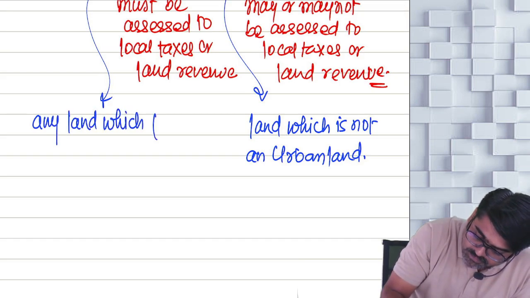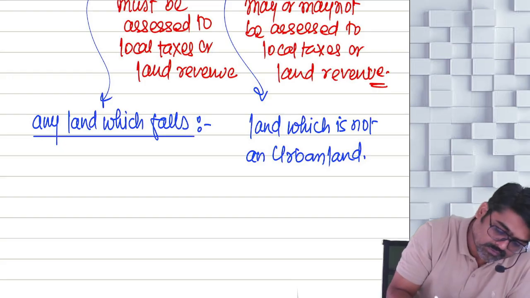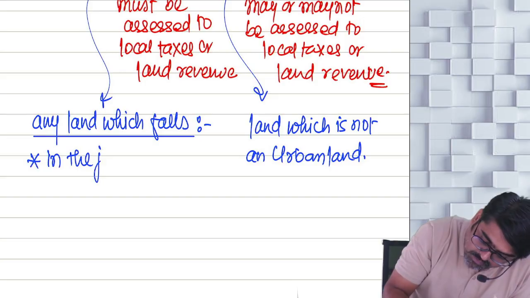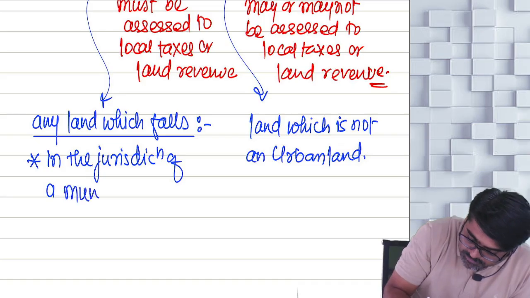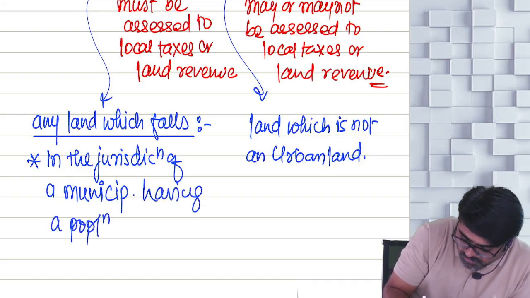So, any land which falls in the jurisdiction of a municipality having a population of greater than or equal to 10,000.